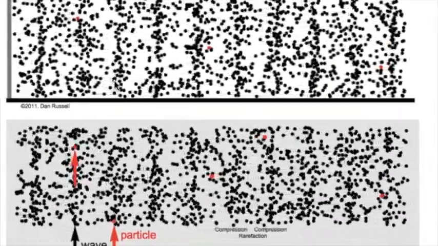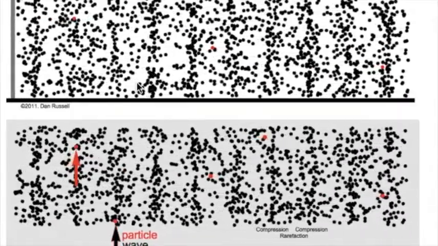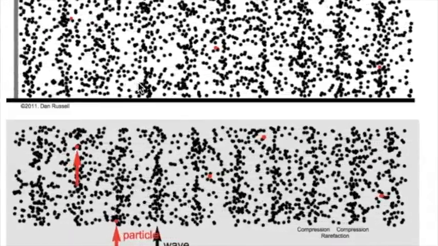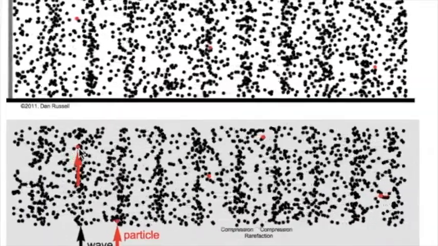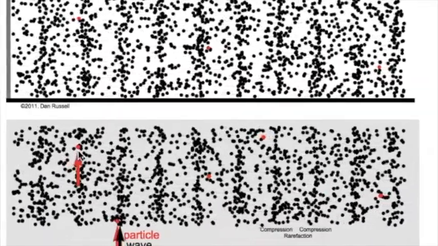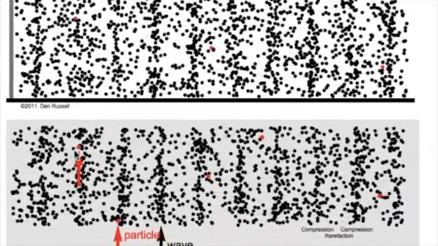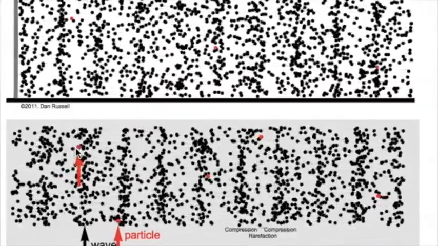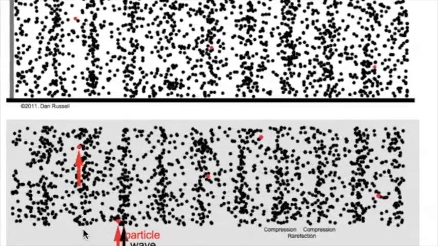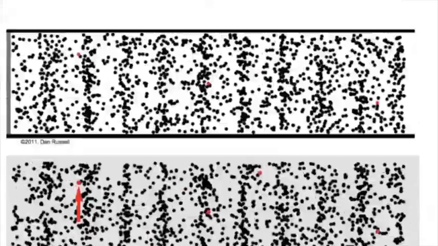But if we focus on an individual particle in the bottom screen, we can see that it is moving back and forth in the same direction as where the waves are traveling. The particles are just moving back and forth, back and forth. So that's a longitudinal wave.